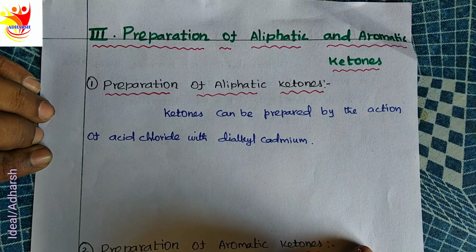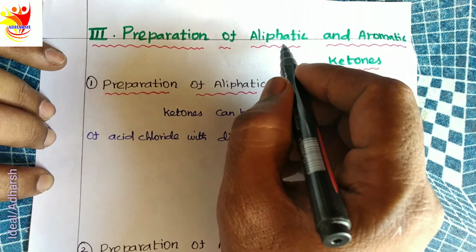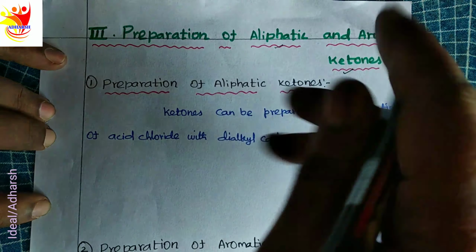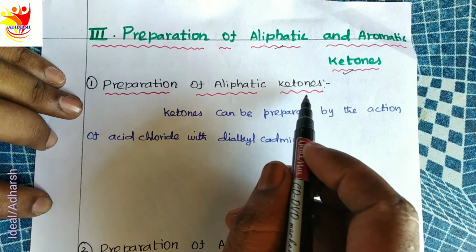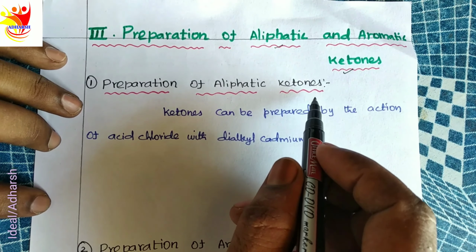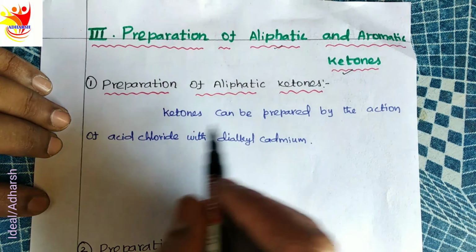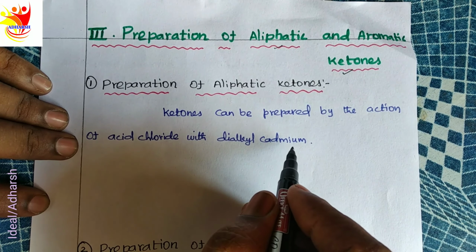Hello students, we are going to discuss the preparation of aliphatic and aromatic ketones. Preparation of aliphatic ketones. Ketones can be prepared by the action of acid chloride with dialkyl cadmium.